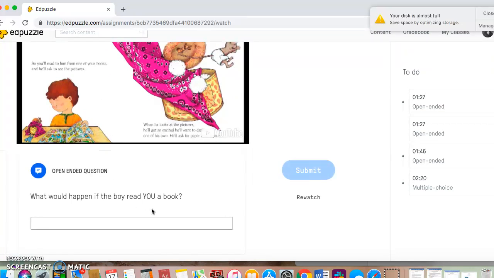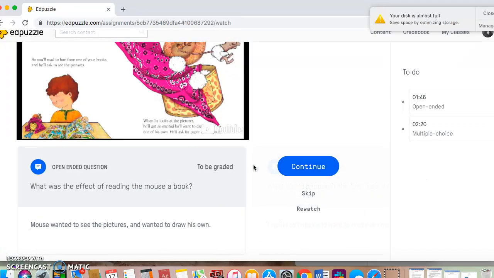And then I wanted them to think about it. What would happen if the boy read you a book? So I would be happy and want to read even more books. Then I will probably only grade this first one.